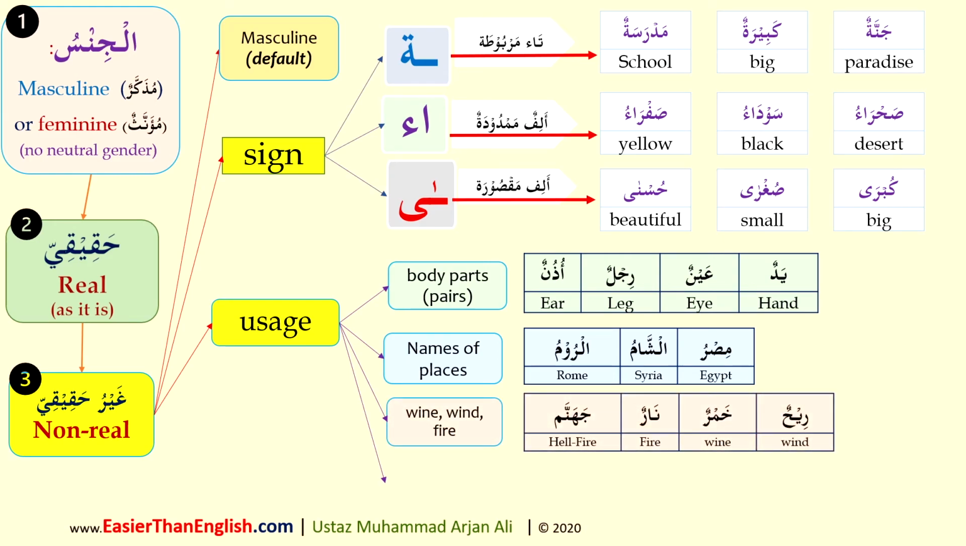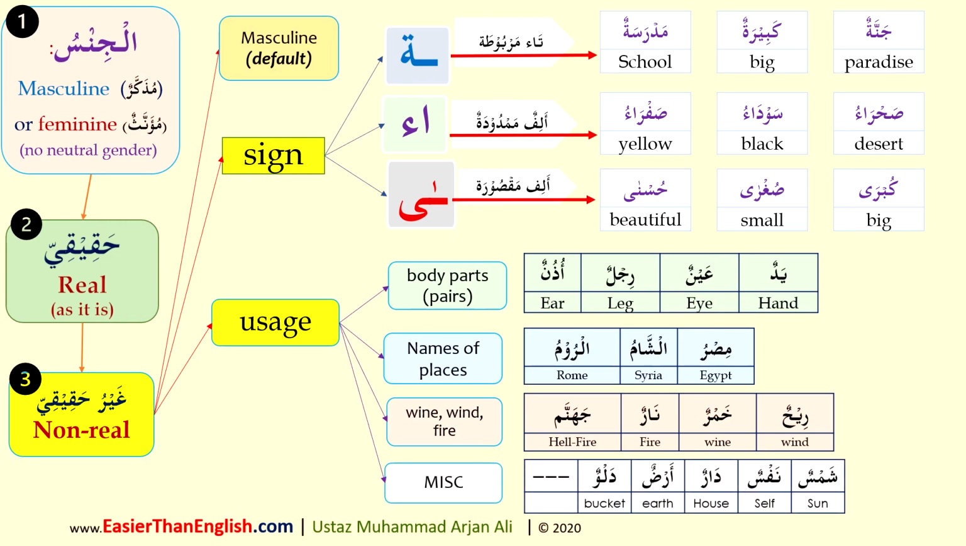Wine, wind, and fire, a few examples. Rihun, wind. Khamrun, wine. Narun, fire. Jahannam, hellfire. So these words will be treated as feminine. And then we have some miscellaneous words. Please refer back to the previous slides where we went through them, and only a few, inshallah ta'ala, you're likely to come across, and they're all given to you in the previous screen sheet. Example, shamsun, sun. Nafsun, self. Darun, house. Ardun, earth. Dalun, bucket.